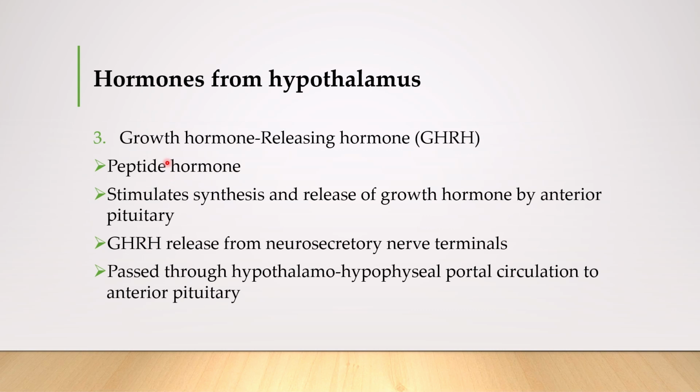The third hormone is growth hormone releasing hormone. It is a peptide hormone. This hormone stimulates the synthesis and release of growth hormone by anterior pituitary gland. Growth hormone releasing hormone is released from neurosecretory nerve terminals of the hypothalamus. It passes through hypothalamo-hypophyseal portal circulation to anterior pituitary gland.